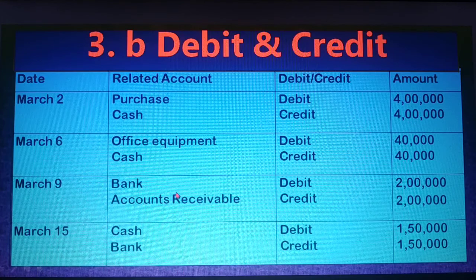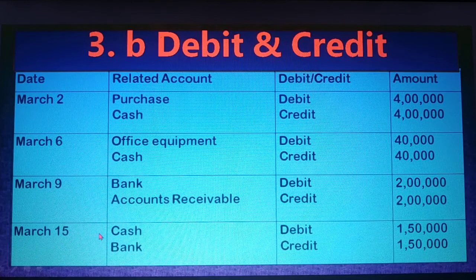That means the formula is: asset increases, debit; asset decreases, credit. So one asset here increases and another asset decreases. Bank increases, that's why it is debit, and account receivable decreases, that's why it is credit.